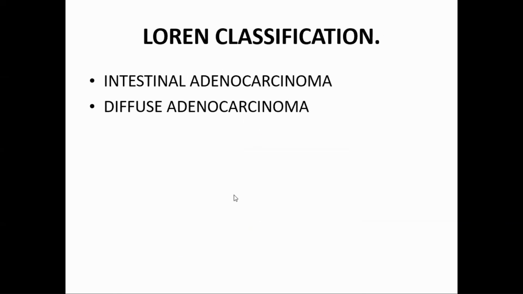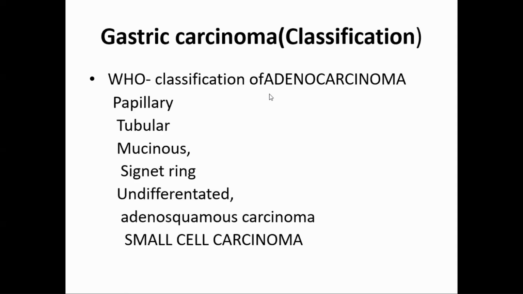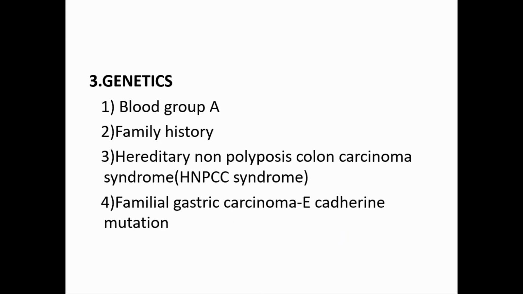Lauren classification is intestinal and diffuse. And this WHO classification: papillary, tubular, mucinous types of glands in the adenocarcinoma. Based on that, it is classified, adenosquamous carcinoma and small cell. And etiology, genetics: blood group A, family history of carcinoma. You may remember, you may not, familial gastric carcinoma, you should know the genes involved: E-cadherin, which is mutated. Then there is a BRCA gene also, which is mutated, and the P53 gene is also, of course, P53 gene is mutated in most cancers. So you should remember the genetics.